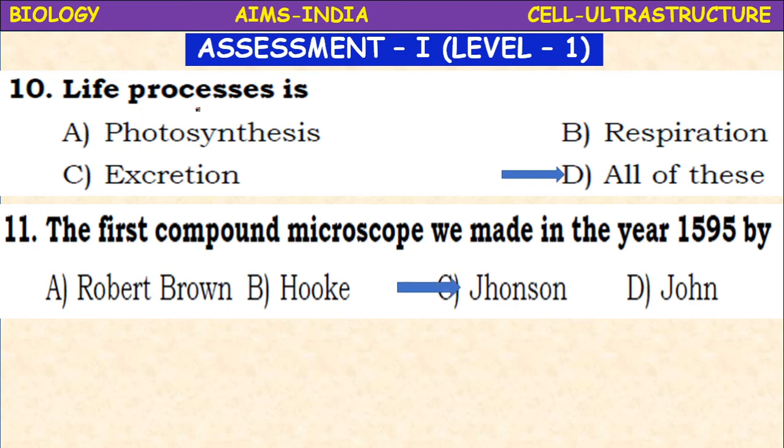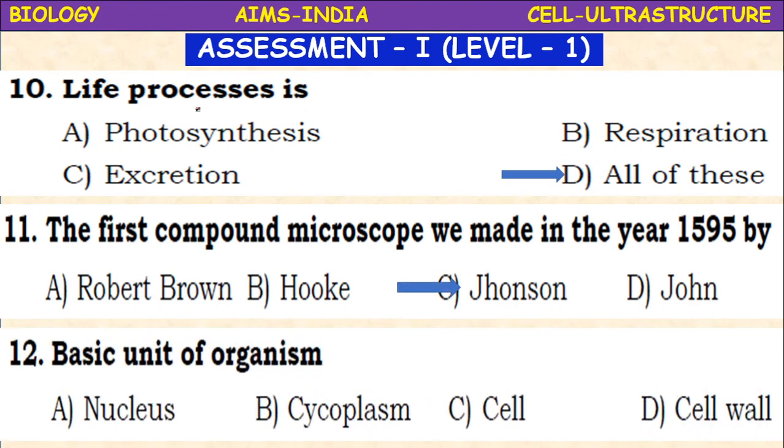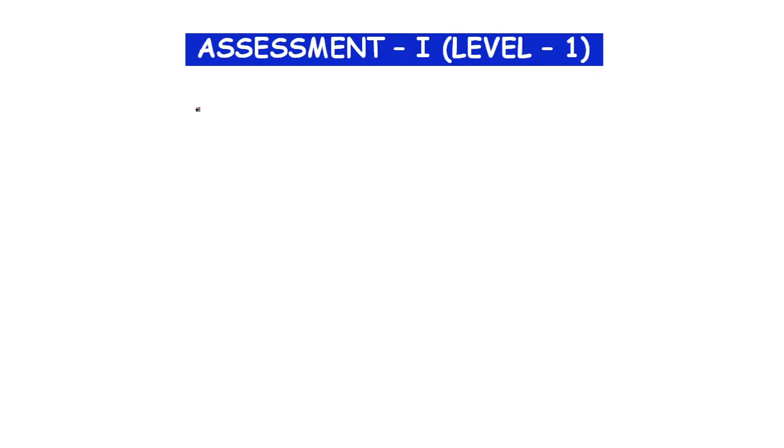It is by Zacharias Janssen. The basic unit of an organism is nucleus, cytoplasm, cell, cell wall. The cell is called the basic unit of living organisms.